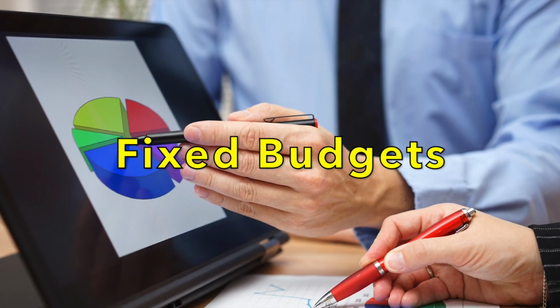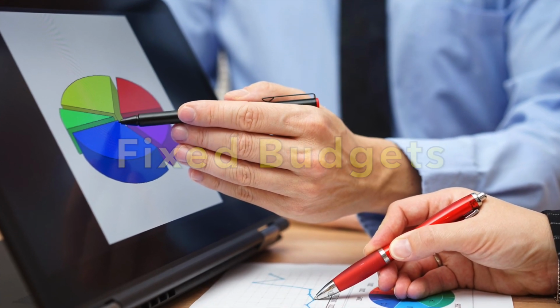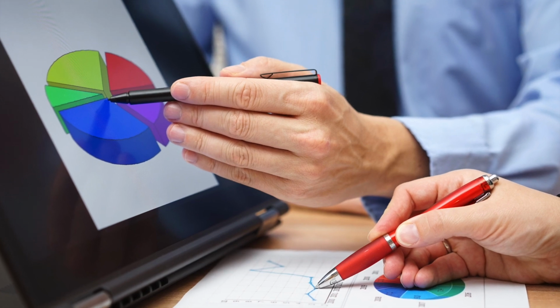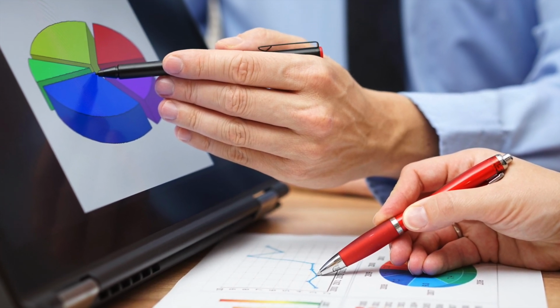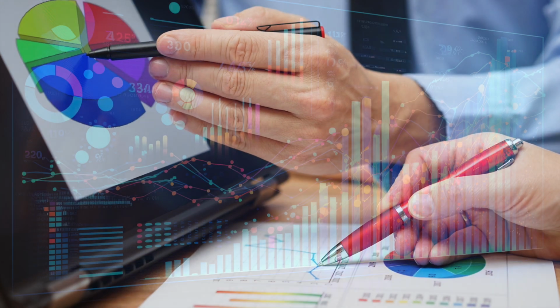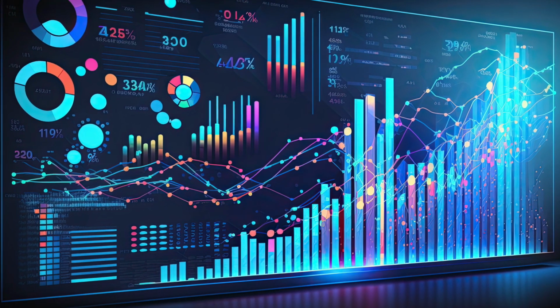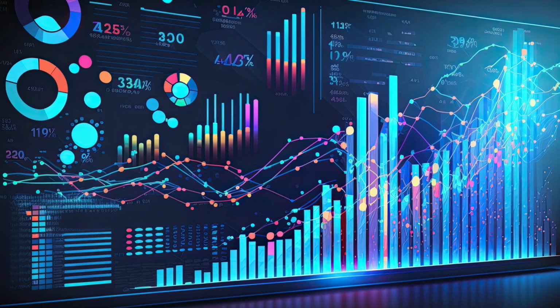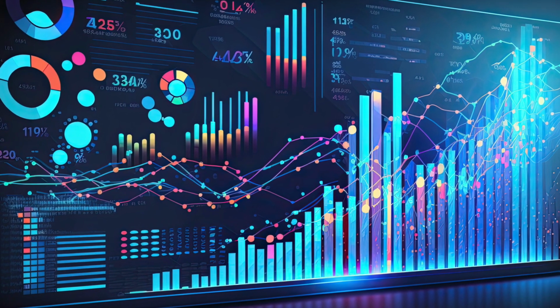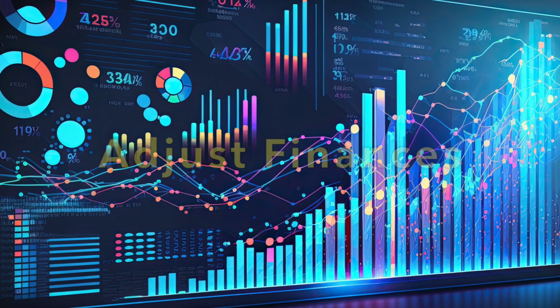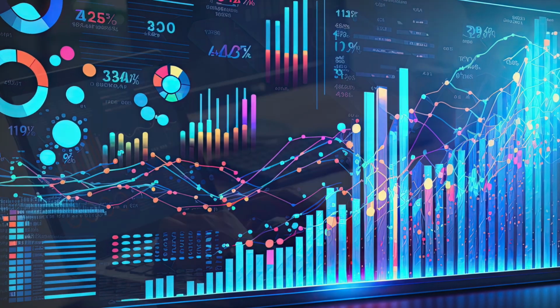Fixed budgets are master budgets that do not change. Fixed budgets are used as a guideline for comparison against actual performance. Flexible budgets are variable and can be adjusted based on activity. Flexible budgets are compared to the fixed budget, enabling managers to adjust finances during the budget period.